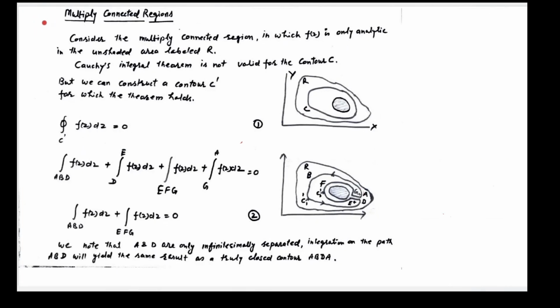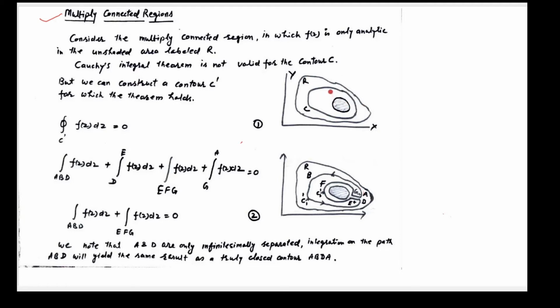Now let us discuss in detail multiply connected region. So consider a multiply connected region in which f(z) is analytic only in the unshaded region labeled as R. So we have this unshaded region where function is analytic, and function is not analytic at this shaded region.